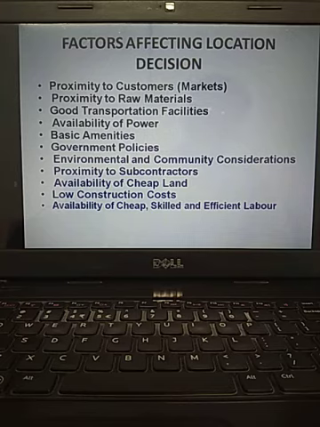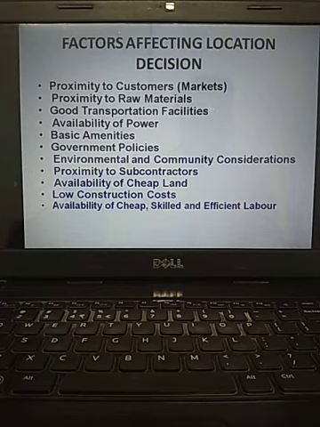Everything is online. But in a few countries, in a few states, you need to wait months together to have the permission. That also determines a good or ideal location, whether to start in Telangana or Tamil Nadu or AP.